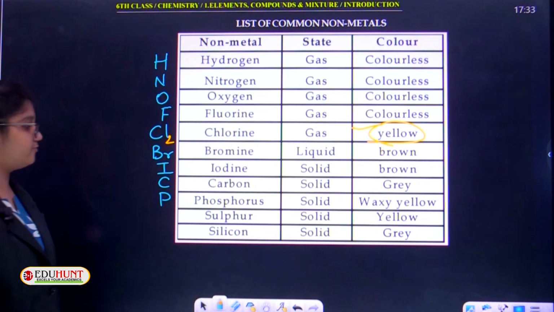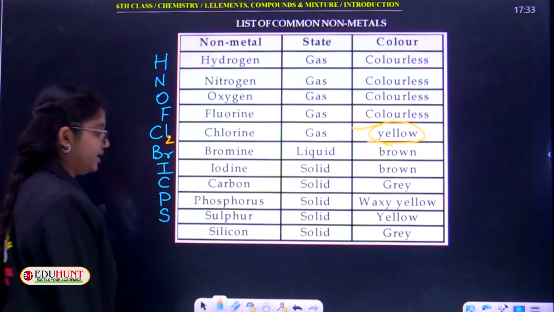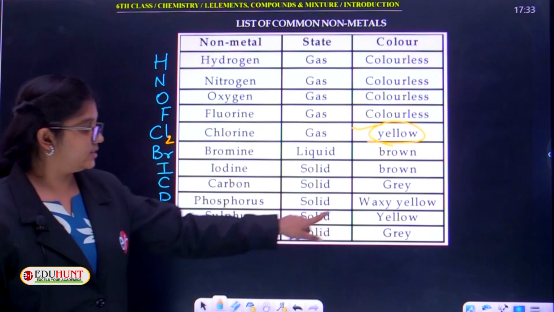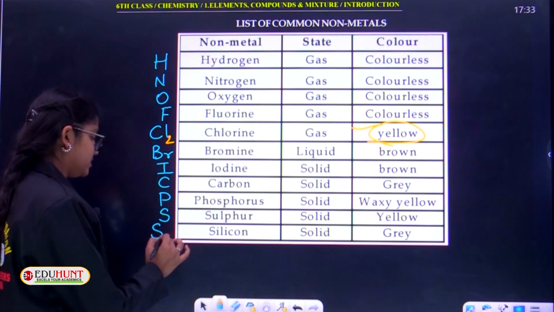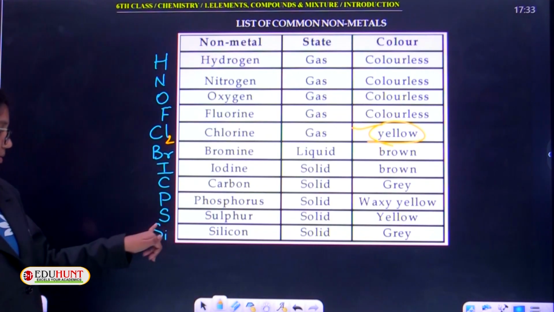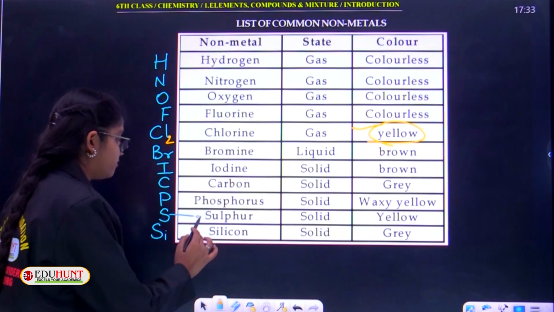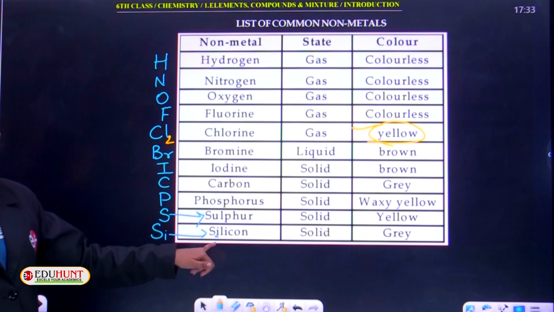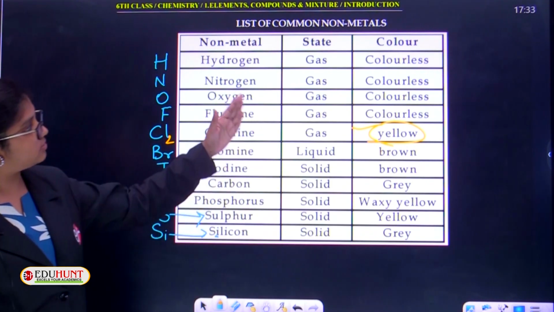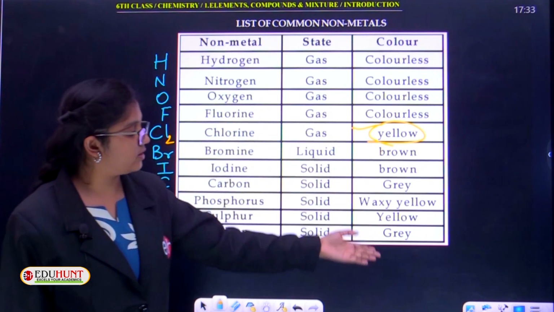Next comes sulfur. Symbol of sulfur is S, solid in state, and yellow in color. Silicon, capital S and small i, because capital S we already used for sulfur, right? So we include one more letter, Si, which means silicon, having a solid state, and the color is gray.